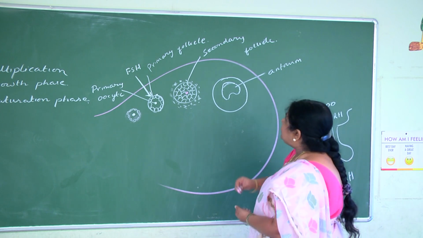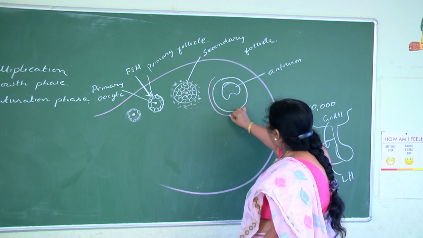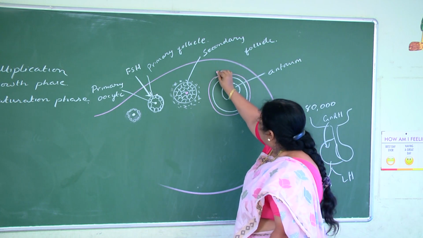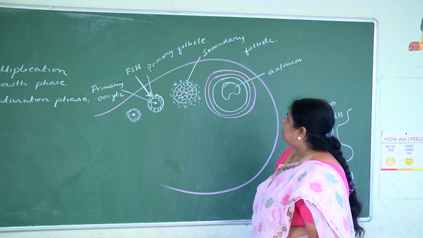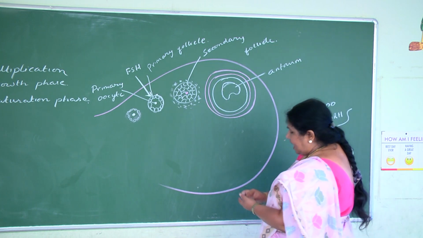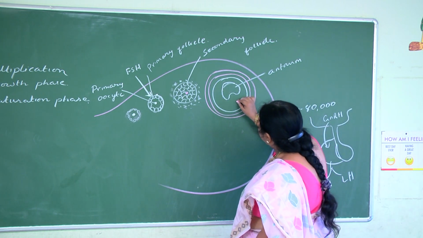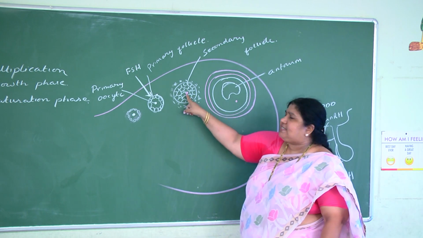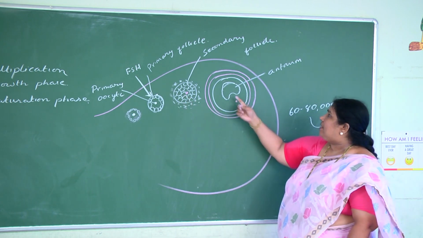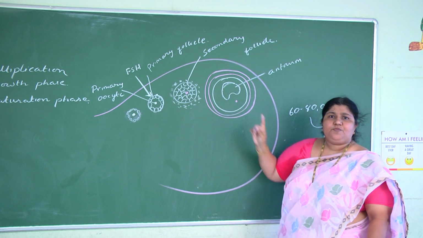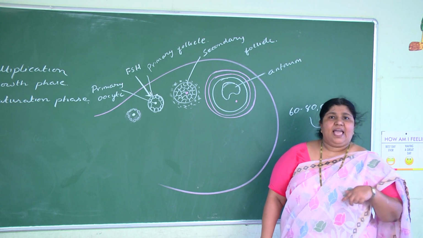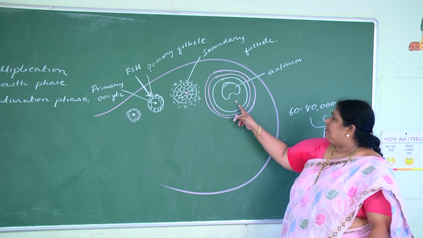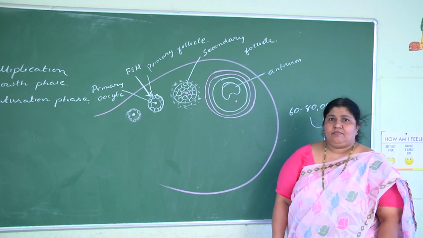And theca layers differentiate into theca interna and theca externa. And the primary oocyte is pushed eccentrically. Earlier it was in the center. Now because of the development of the antrum, it is pushed towards one side, eccentrically, away from the center. This is the primary oocyte.